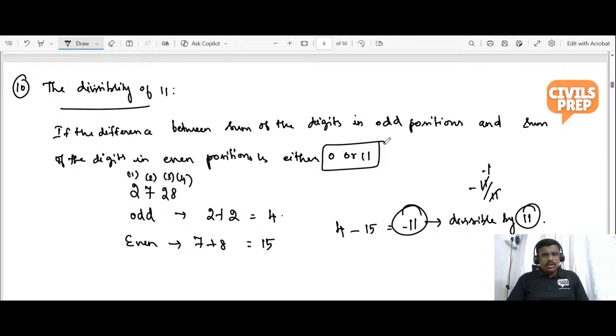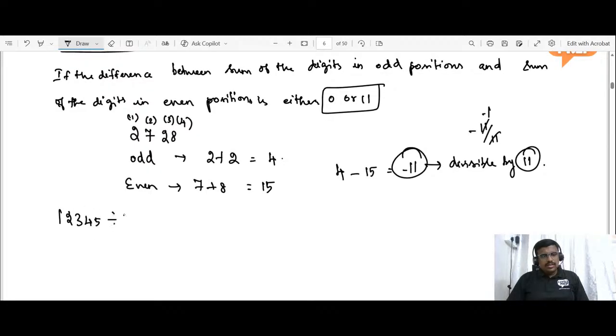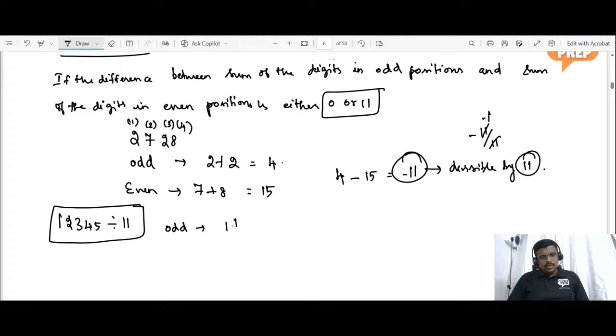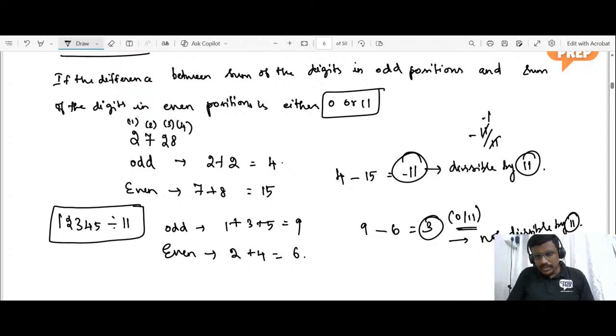And now let us give you another example. Check whether 1, 2, 3, 4, 5 is divisible by 11. What you will be doing is adding the odd terms, which is 1 plus 3 plus 5, which is 9, and the even terms, 2 plus 4, which is 6. 9 minus 6 is 3. You could not arrive at 0 or 11, so it is not divisible by 11. Please note it down. Very good, Ashwini. Thank you.